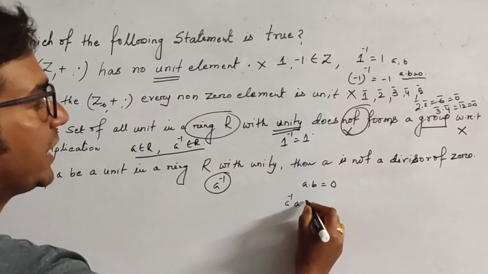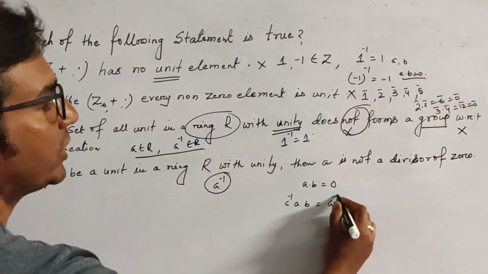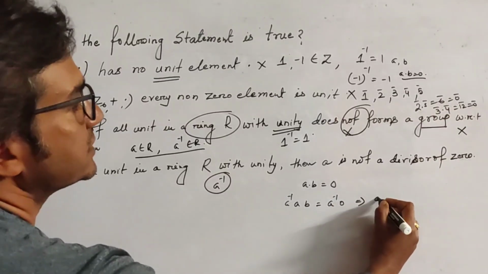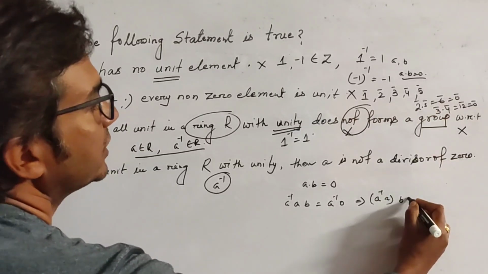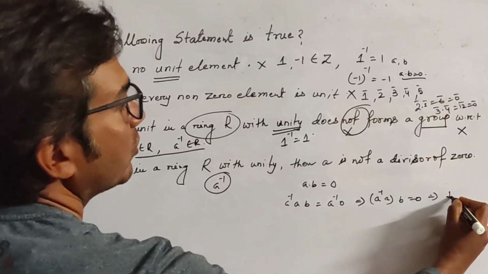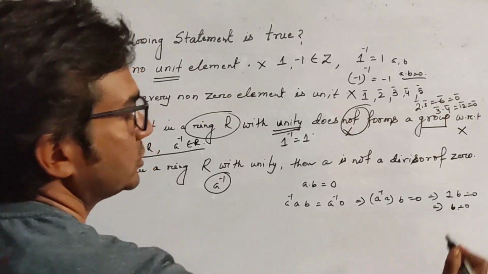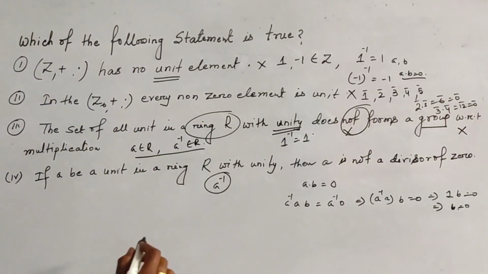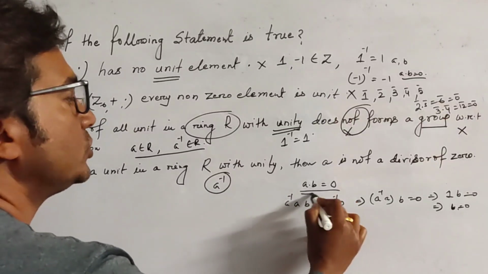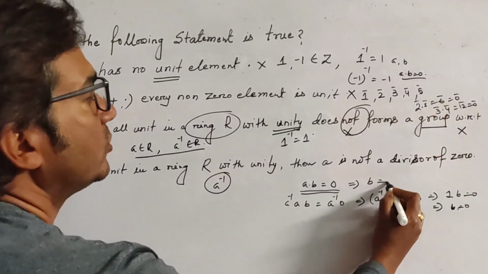A inverse A B is equal to A inverse 0, and this is A inverse A B equal to 0, and 1 into B is equal to 0, that is B equals 0. Okay, so if AB equals 0, then it implies B equals 0.